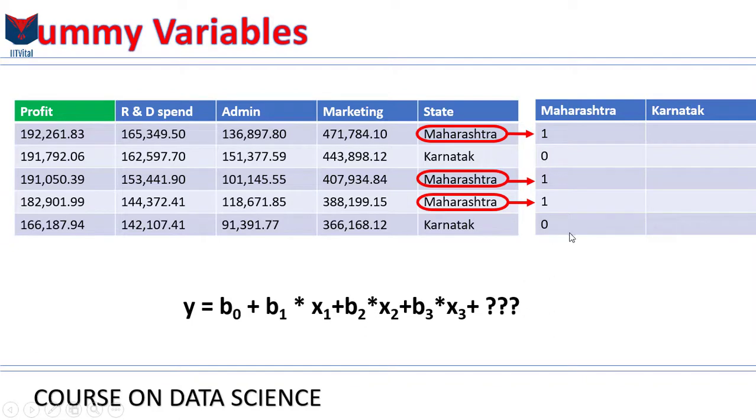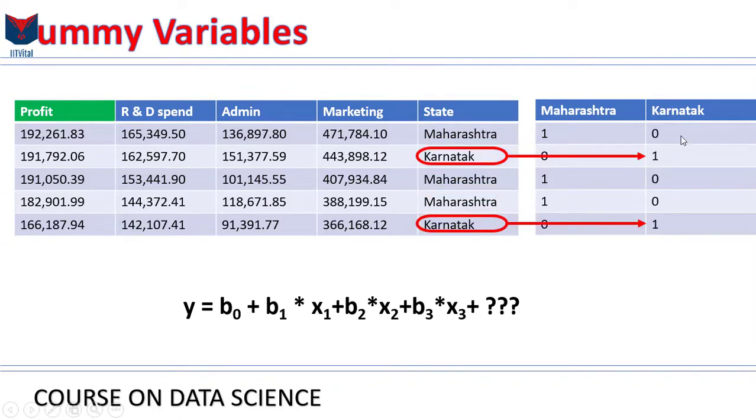And then for the Karnataka column, you do the same thing. Wherever a row says Karnataka in the state column, you place a 1 in the Karnataka column, and for any other values in the state column, you place a 0 in the Karnataka column. And so you end up with a data set like this.